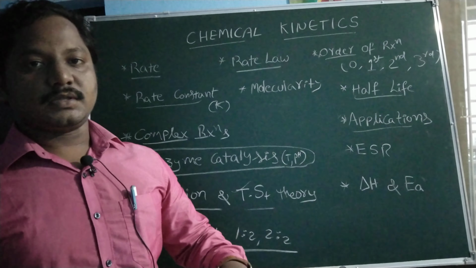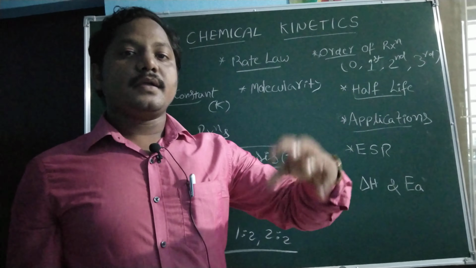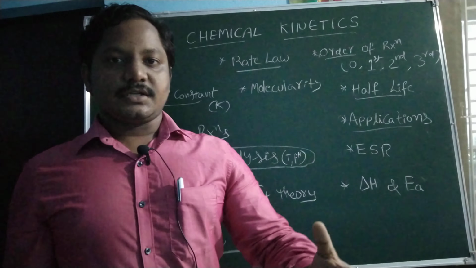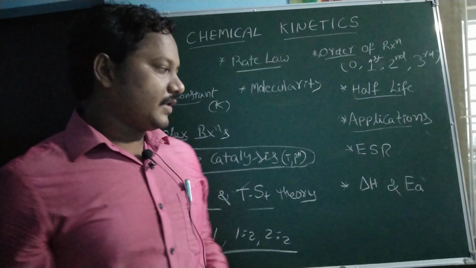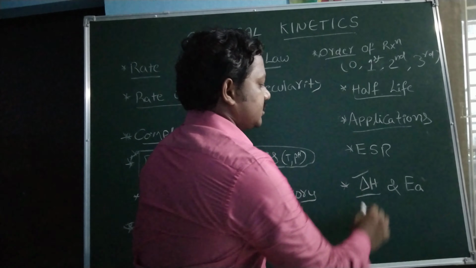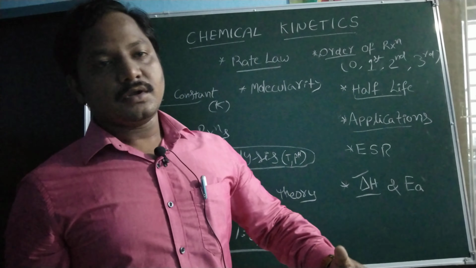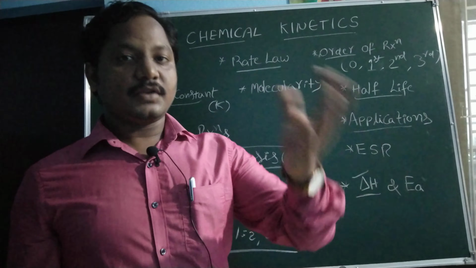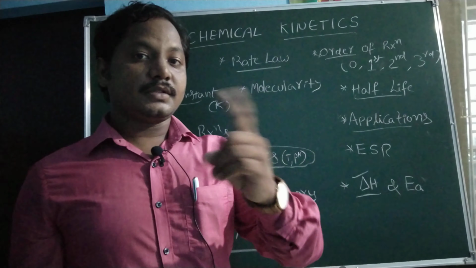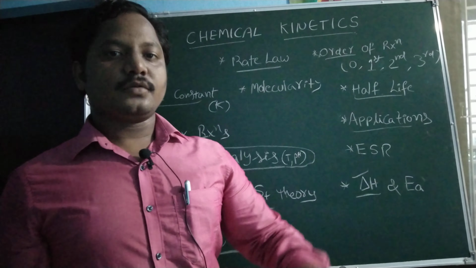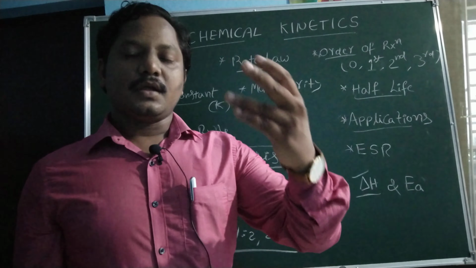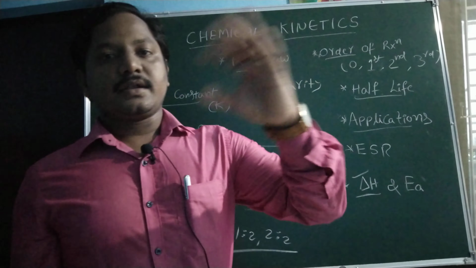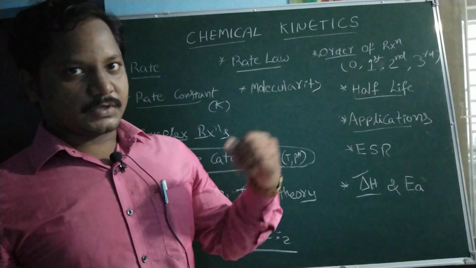And another important thing is here, you have to focus on the Eyring equation. The Eyring equation explains how enthalpy is changing, how entropy is changing. For example, delta H, enthalpy is changing during formation of the activated complex. There is a change in free energy too. You have to focus, and there is a change in entropy also. You have to focus on those topics: enthalpy, entropy, free energy. There is a relation between enthalpy and activation energy. You have to focus on those topics also.